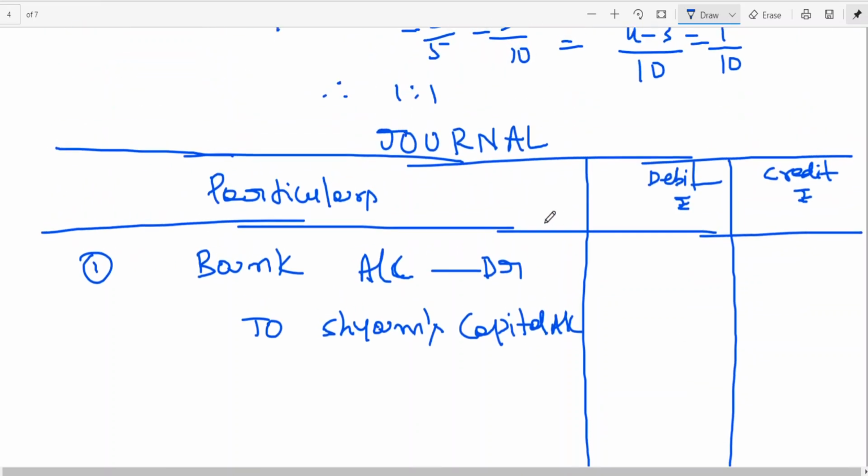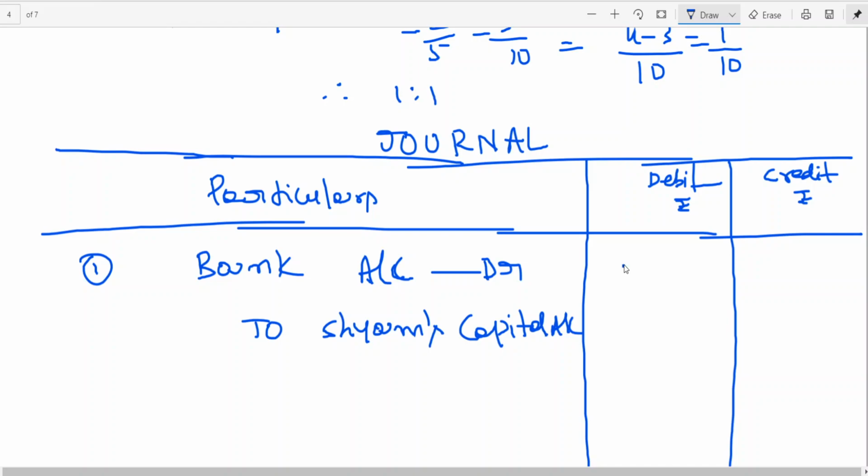So bank account to share capital is what is the amount? 25,000 rupees. Narration.